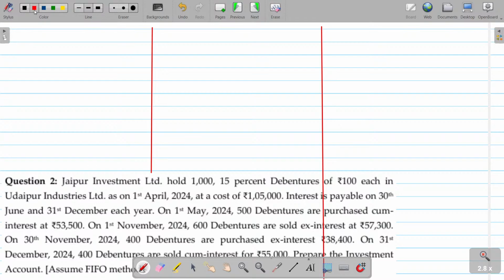Now, Jaipur Investment Limited holds 15% debentures. That is your investment. First column is for numbers, another column is for interest, another column is for cost of the asset investment. Or you can open two accounts simultaneously, interest account separate and cost account separate also. No problem here. So, number, interest and cost.